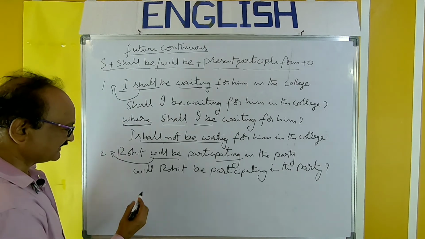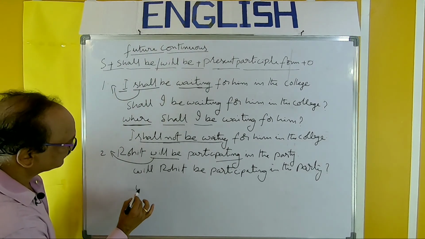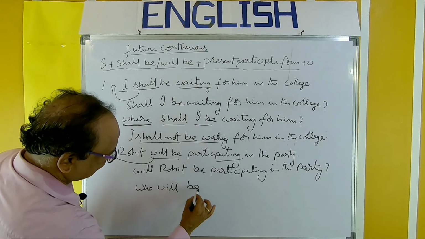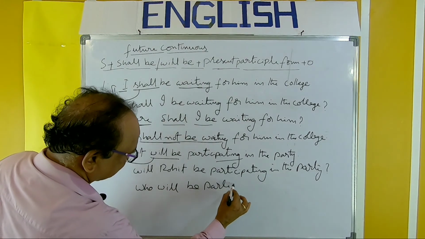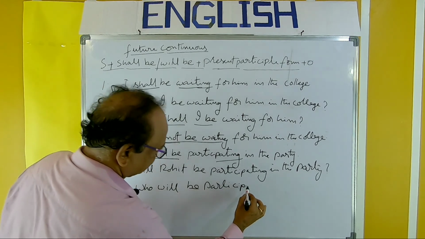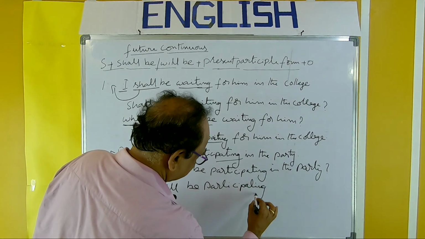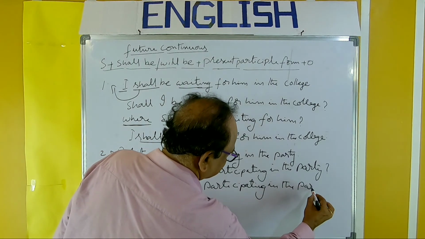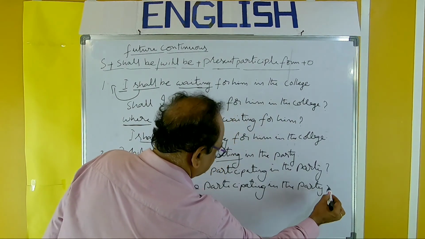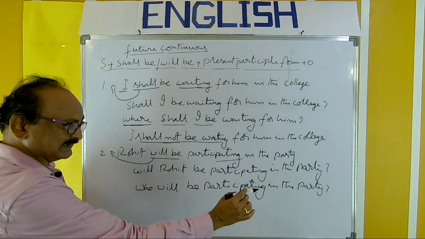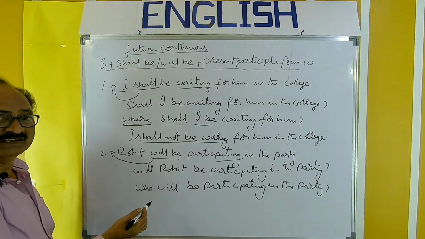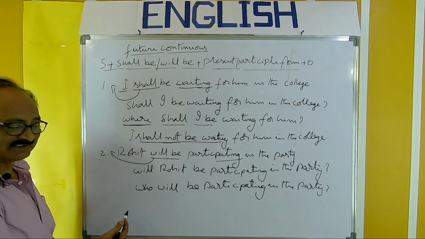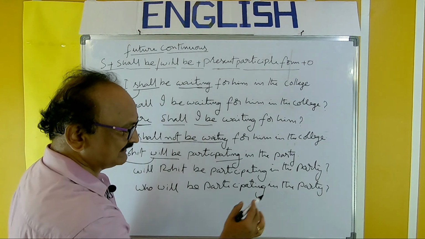Next, the WH word. Here you can use who. Who will be participating in the party? The answer will be Rohit, so we don't use Rohit here as the subject. Who will be participating in the party?